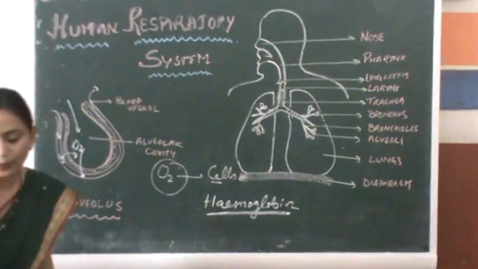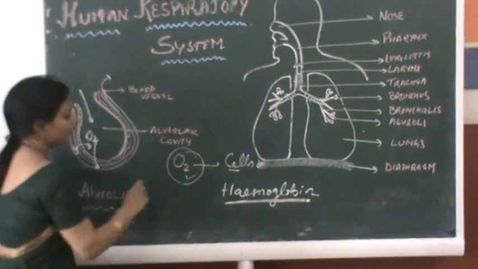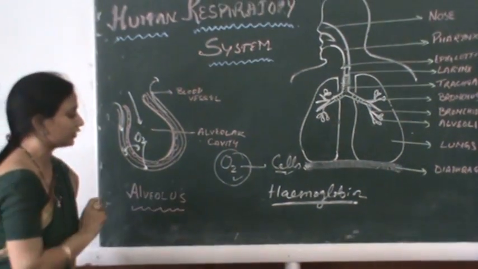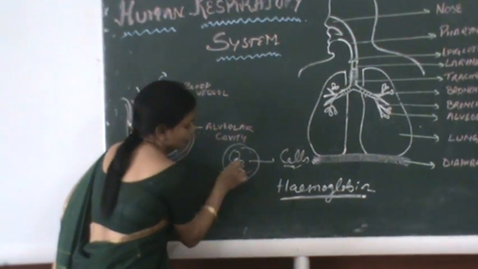With the help of this hemoglobin, the oxygen is transported by the blood to the cells where the respiration of the food takes place. Now, oxygen, when it binds